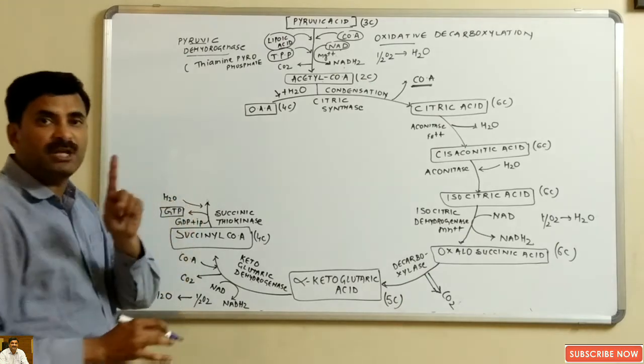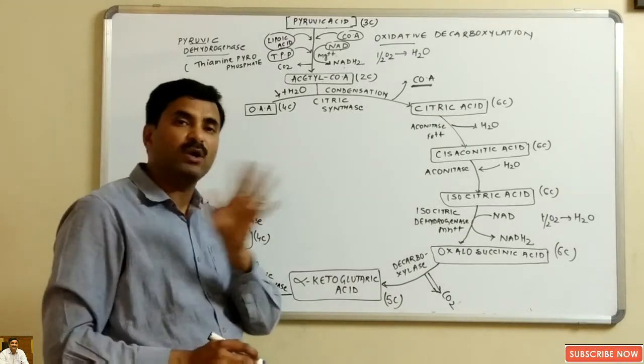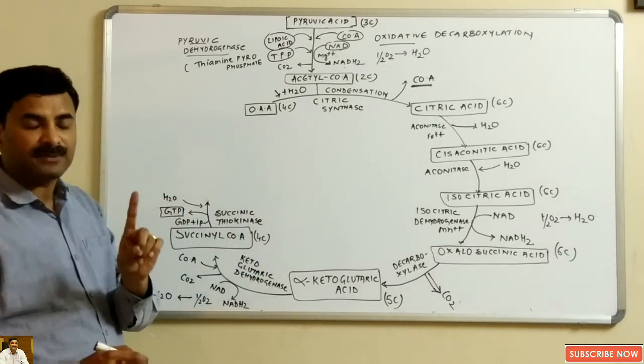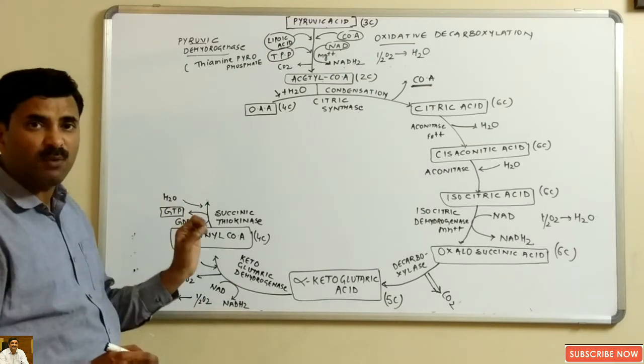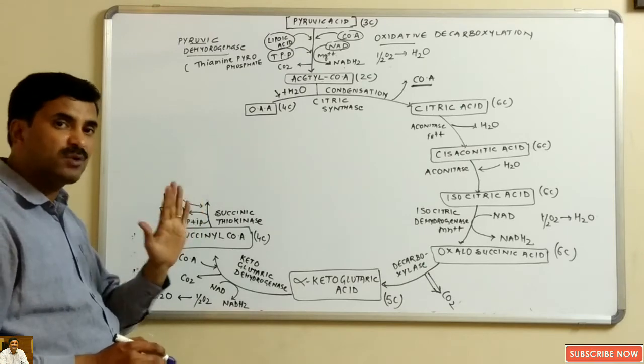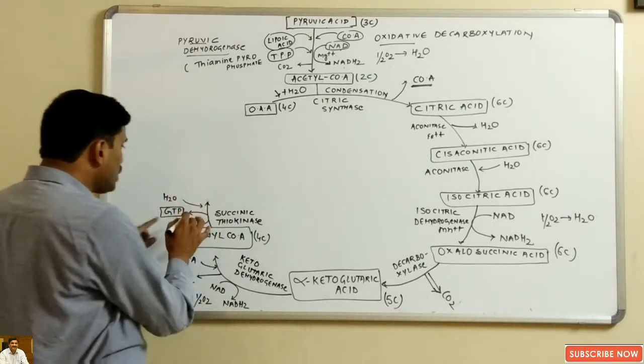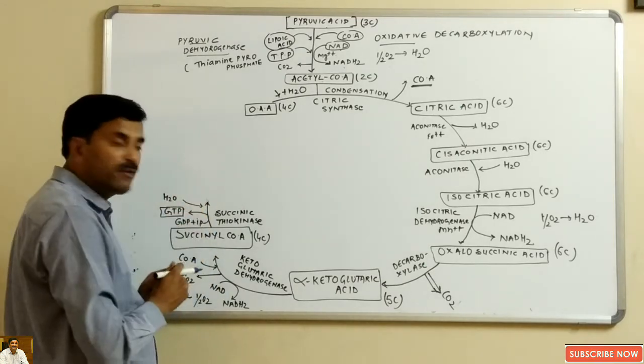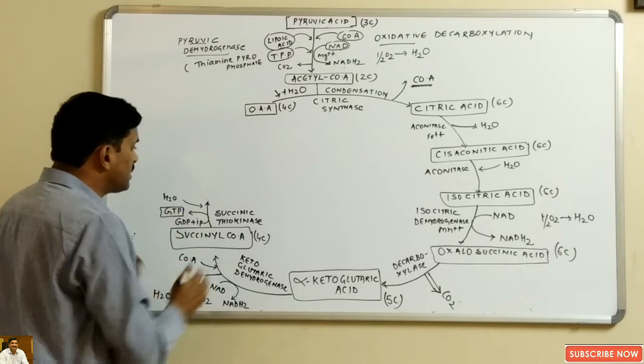Now 1 GTP is equal to 1 ATP. There is no difference between GTP and ATP. GTP means guanosine triphosphate, and ATP is adenosine triphosphate. So GDP will combine with inorganic phosphate to form a molecule of GTP.